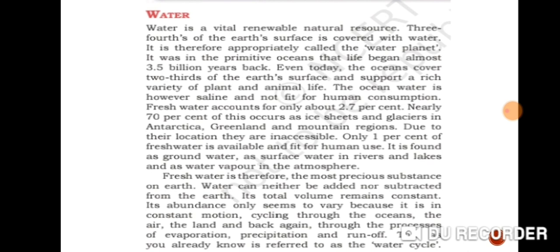And the rising demand for food and cash crops also, because water is used here also. Increasing urbanization, then rising standard of living. So these are the major causes of water shortage. What are these things? First is increasing population. Second is rising demand for food and cash crops. The third is increasing urbanization, and the last one is a rising standard of living.